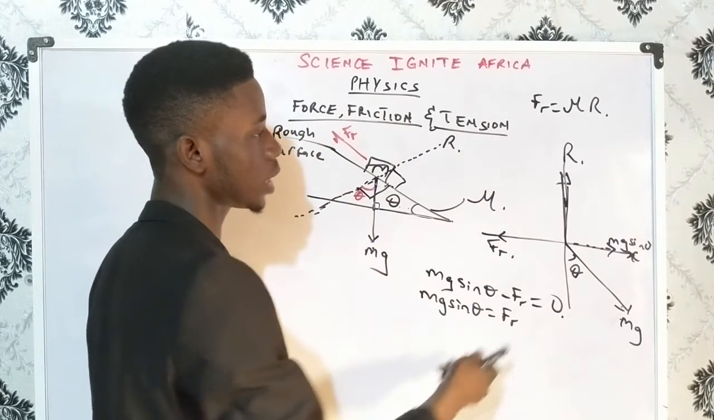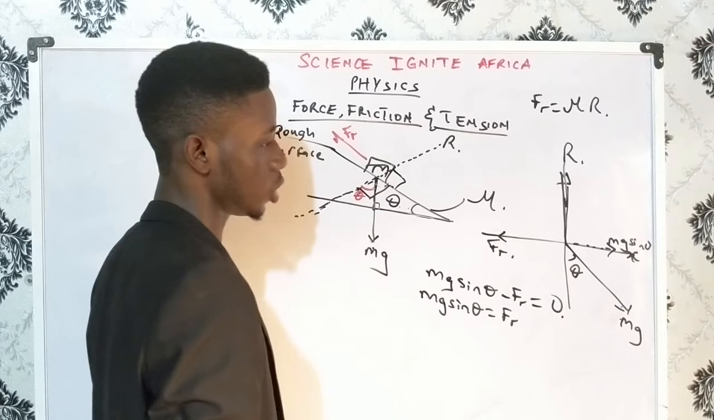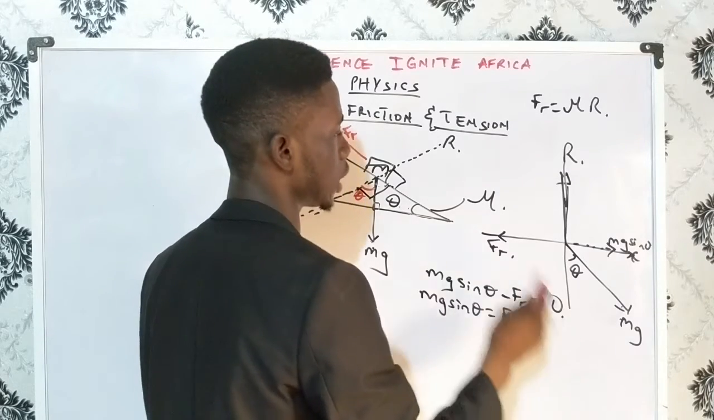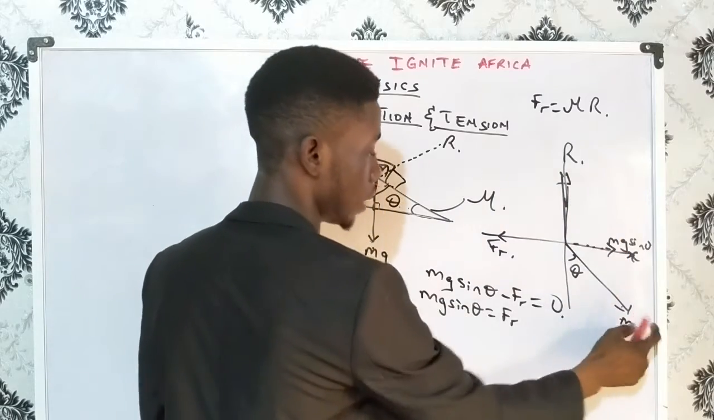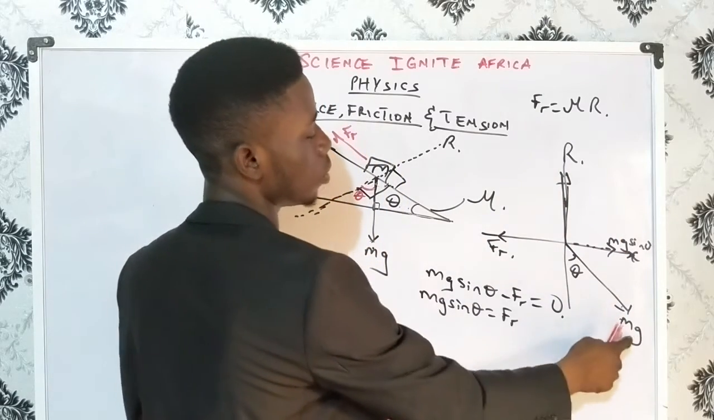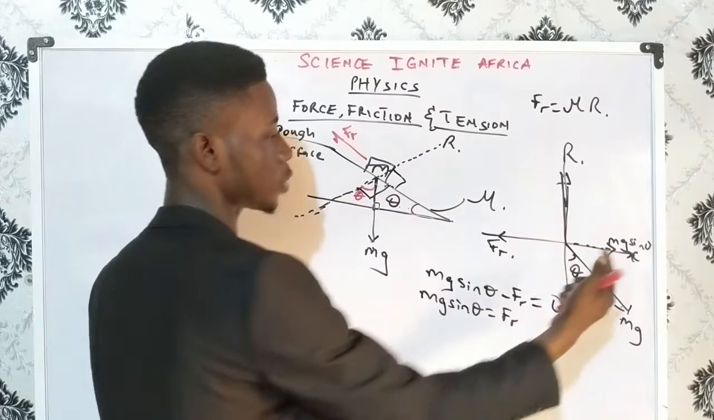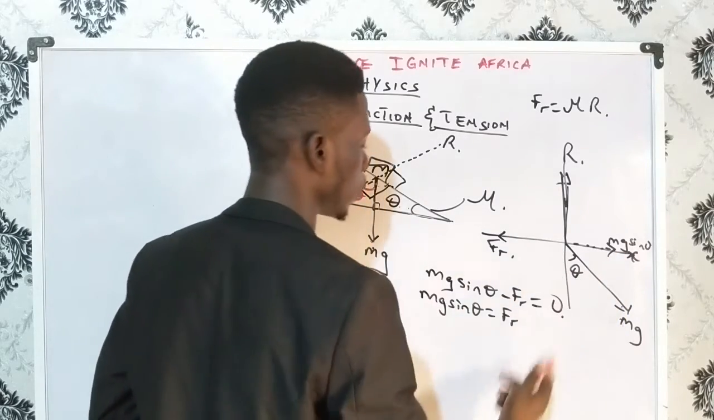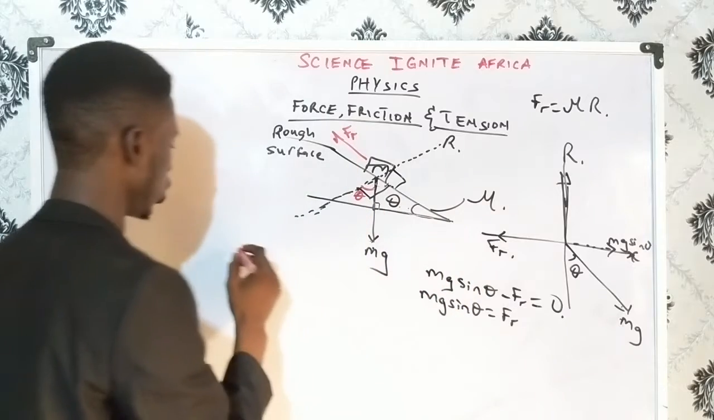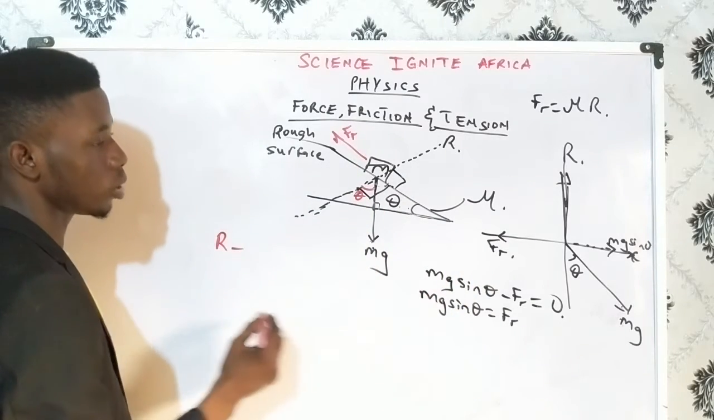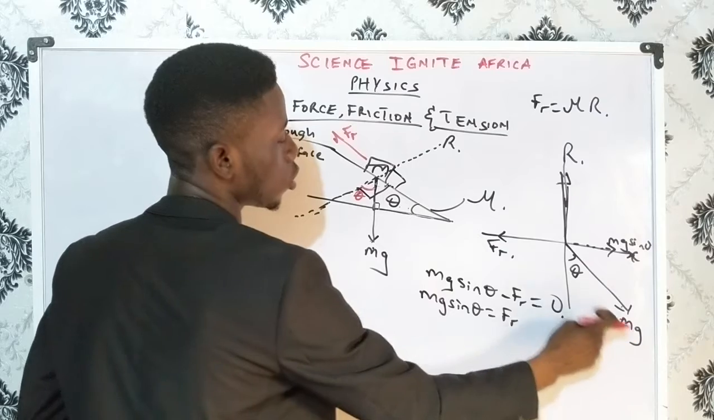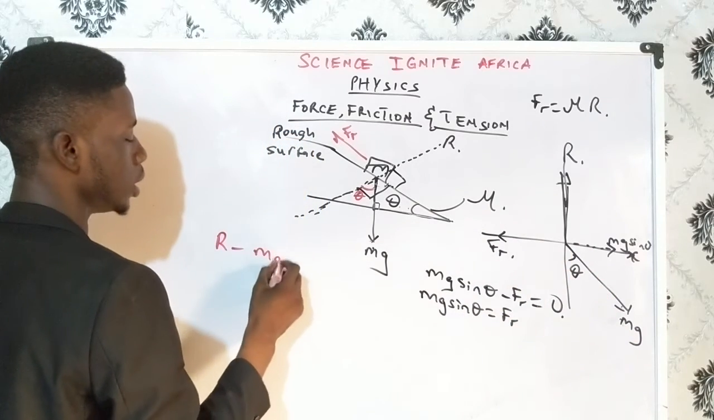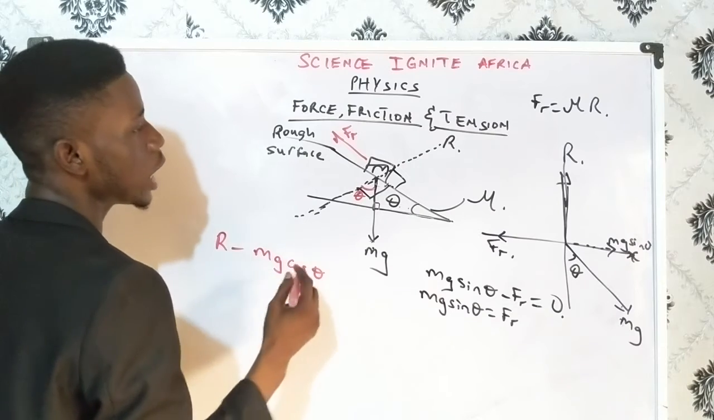That means that we need to take the y-axis into consideration. So let's see what happens along the y-axis. Along the y-axis, we have two things: the normal reaction, and mg too, because mg has a component with respect to the x-axis, and also a component with respect to the y-axis. So for the y-axis, we have R at the top there, so we have R minus mg cos theta, since theta is with the y-axis.